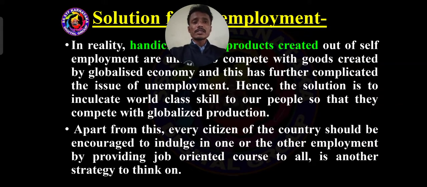Apart from this, every citizen of our Indian country should be encouraged to allow oneself or the other employment by providing job oriented courses to all. This is another strategy to think on.